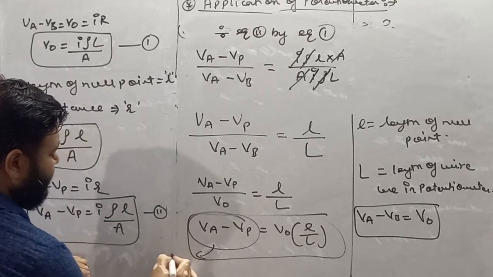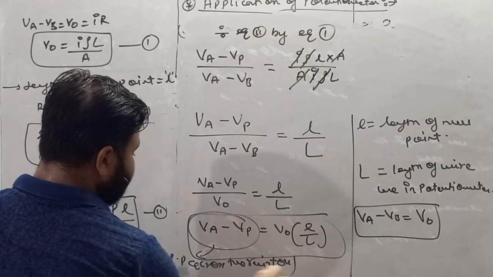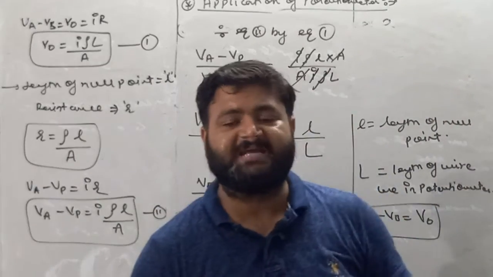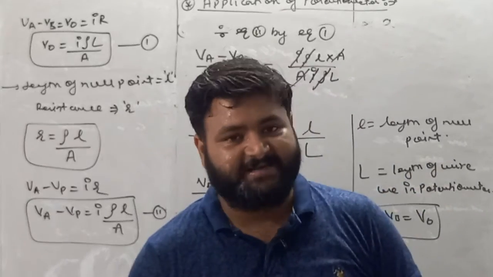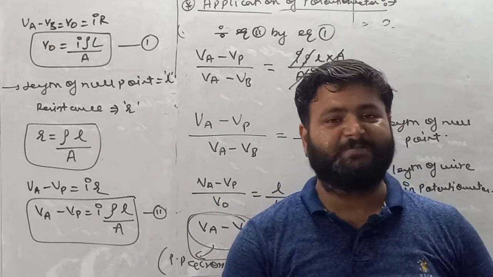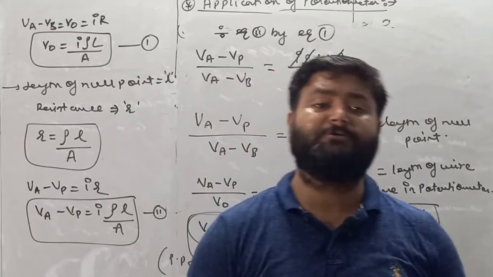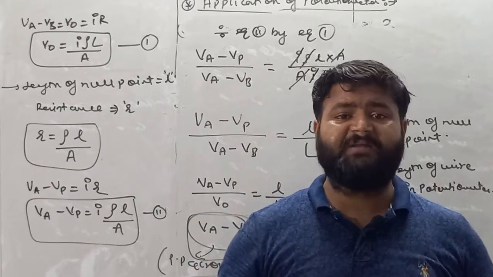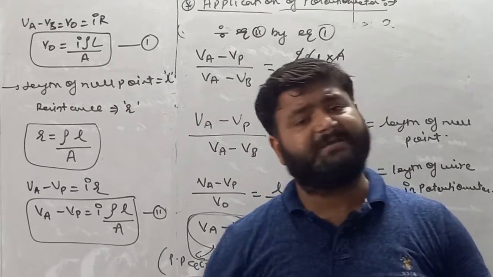See, VA minus VP is the potential difference across the resistor. So this is how we'll find the value of the potential difference across any unknown resistor, which is basically part of an electrical circuit. So my dear student, this is all about the first application of the potentiometer. Try to understand, make proper notes, because this topic is very much relevant to your board exam. So practice it, very easy. You have to follow the process. Every application is similar. How we'll proceed with this application, the rest of the applications are the same.